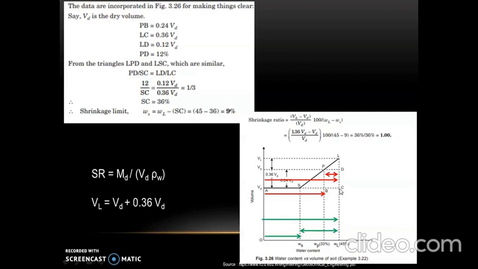In order to find distance SC, we will consider similar triangles, that is LPD and LSC.